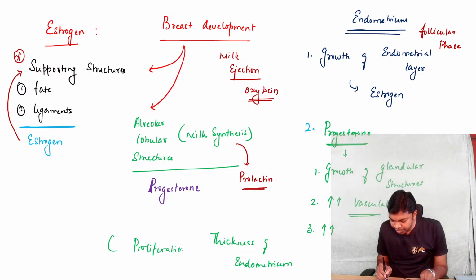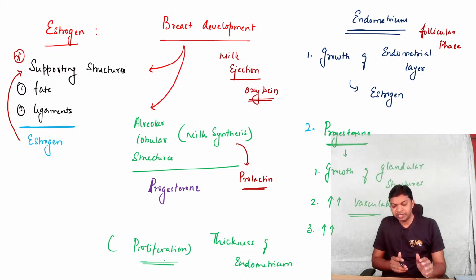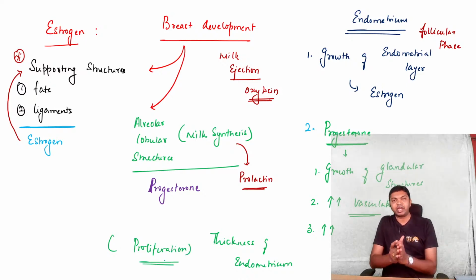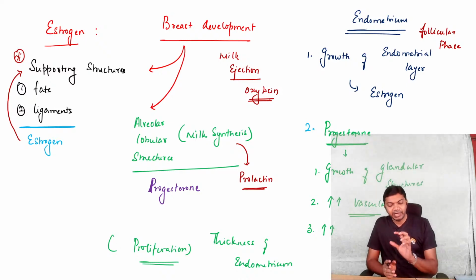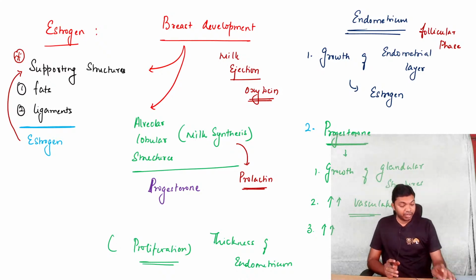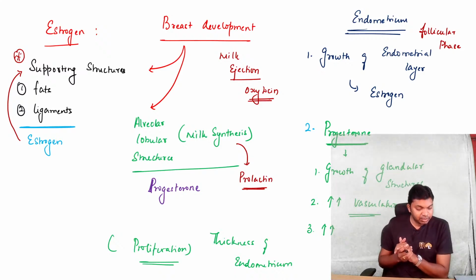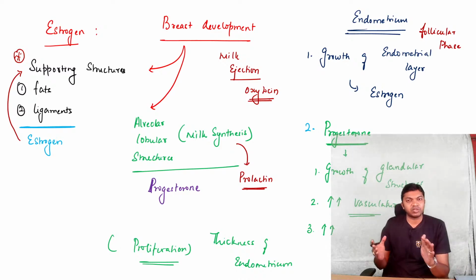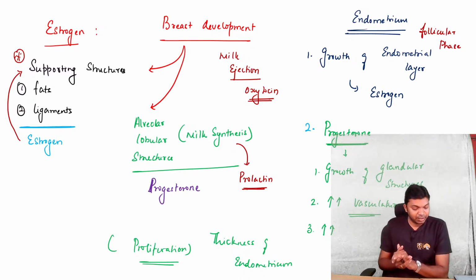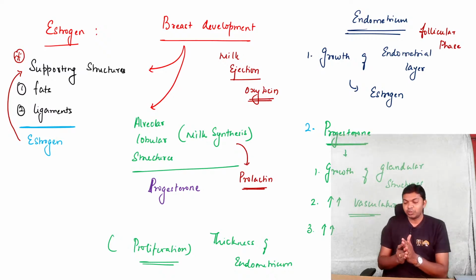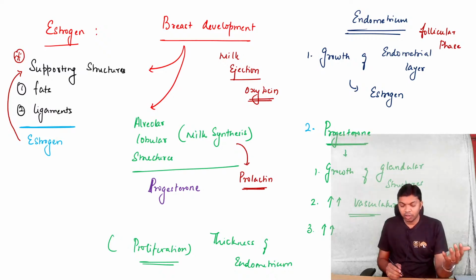So if the question is asked about roles of estrogen in breast development and endometrial proliferation, the better option is breast development. But as Dr. Meghna was saying, if the question is about all the effects of estrogen except, then all the options are correct.